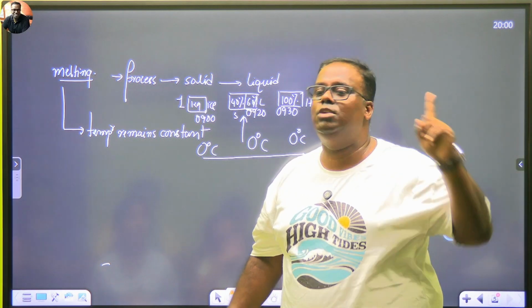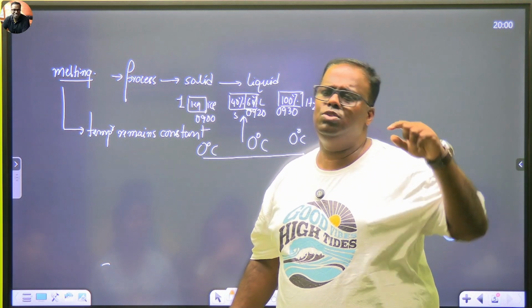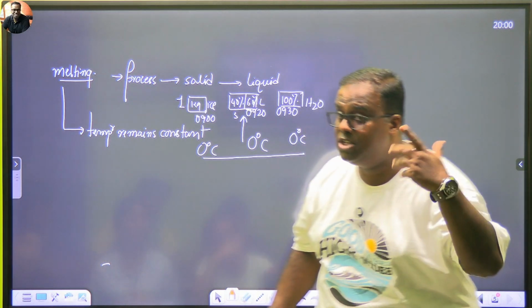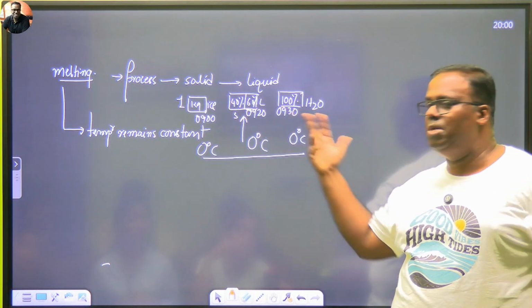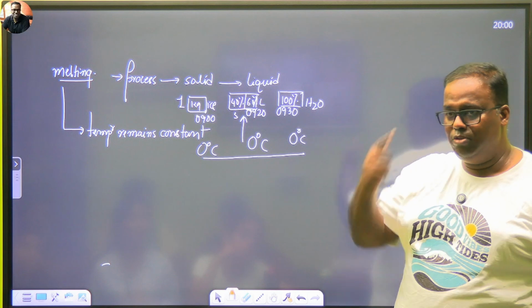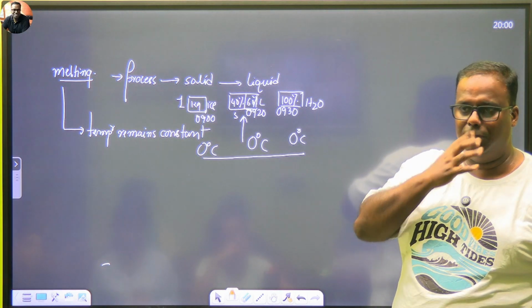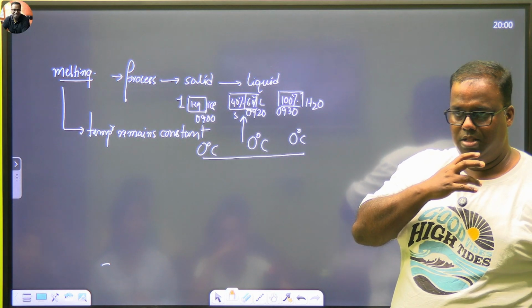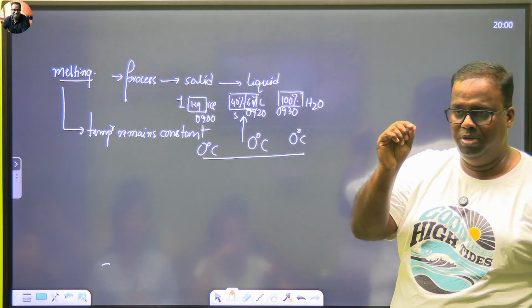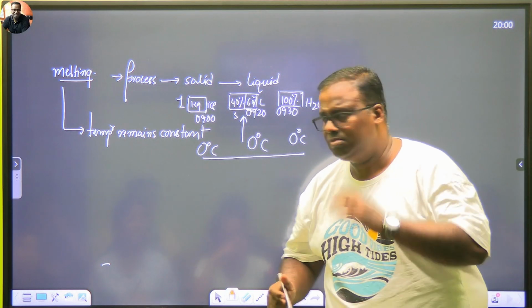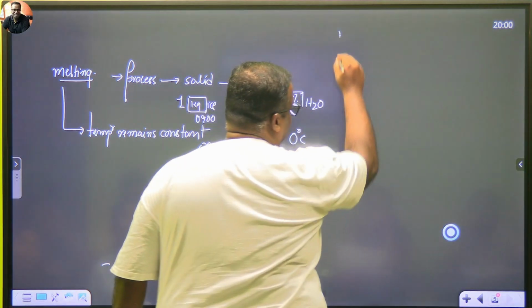We are under 1 atmosphere pressure. The pressure is not expected to change. क्योंकि अगर आपने pressure change कर दिया, तो ये सारा mathematics बिगड़ जाएगा. So if pressure is kept constant, melting is a constant temperature process. And I'll end it. Give me 5 more minutes, okay? So we will carry this in next class also.